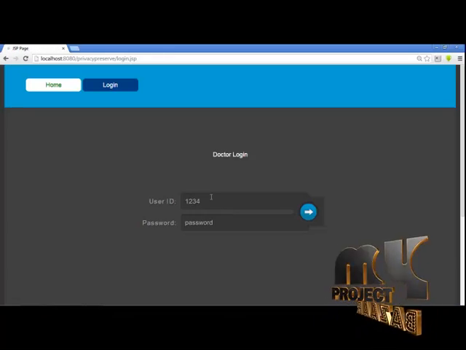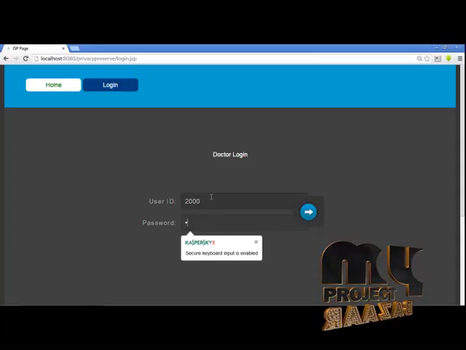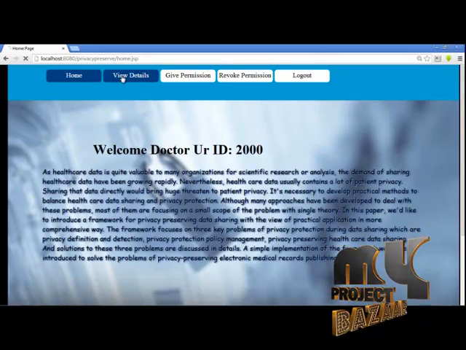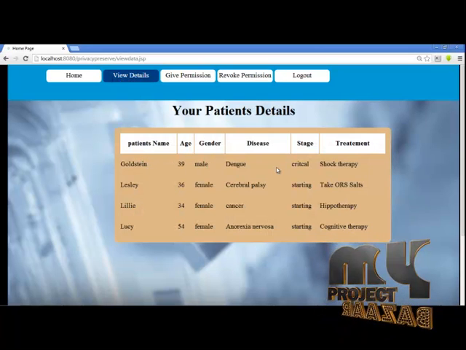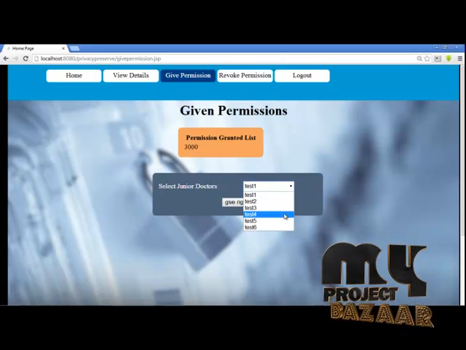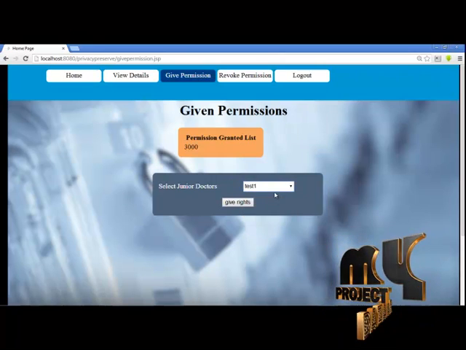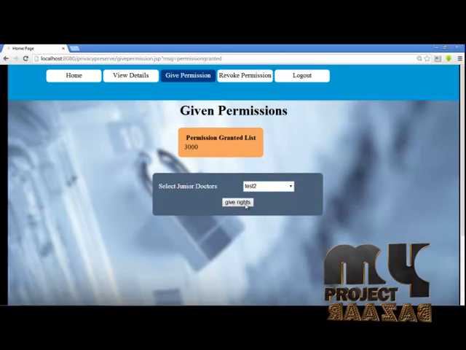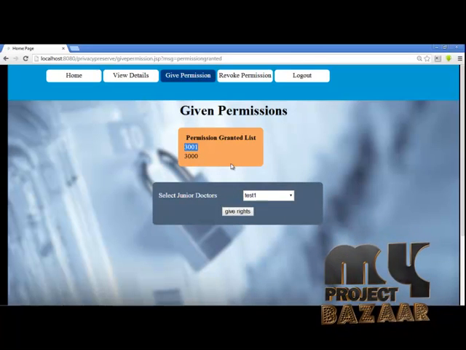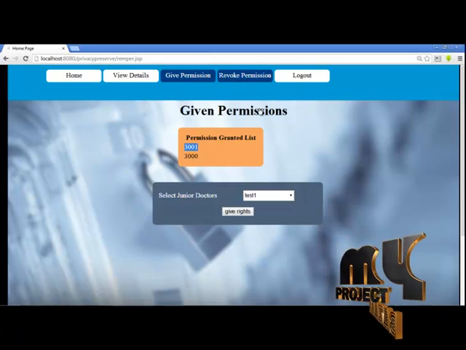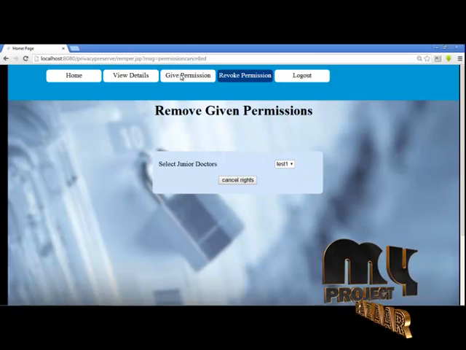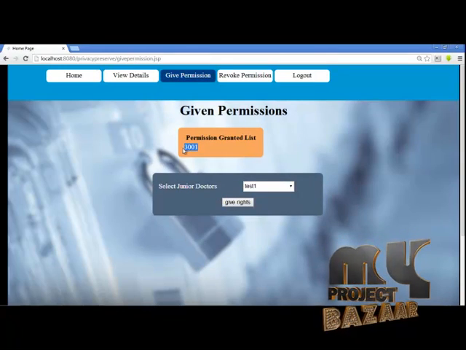Now for doctors, a doctor can give permission to access his details when he is absent. These are the patients under him. Then he can give permission to a list of junior doctors. I give the permission list. The permission is added to the junior doctor. He can revoke permission also. The permission is cancelled. Now only this permission is granted.